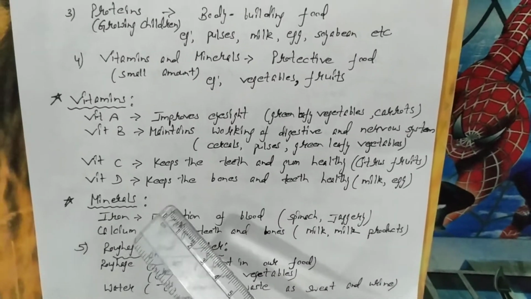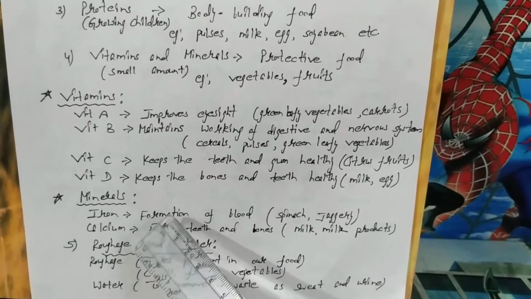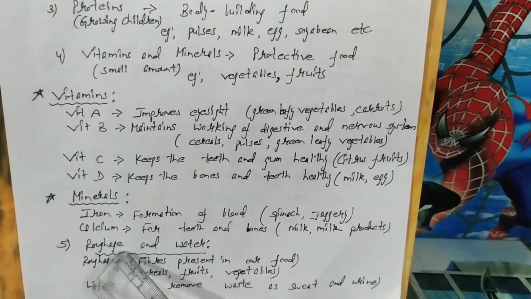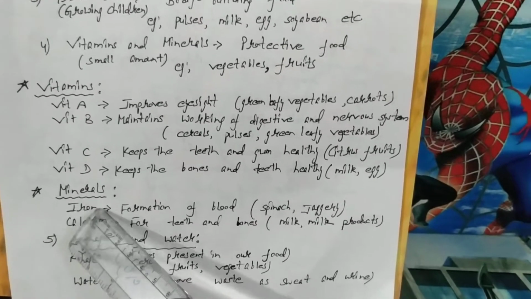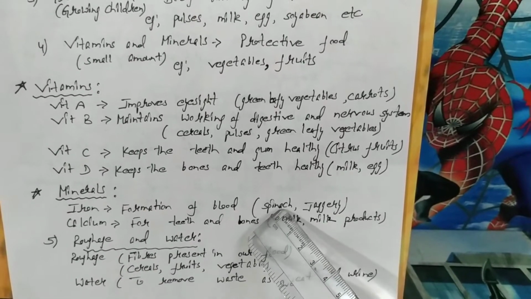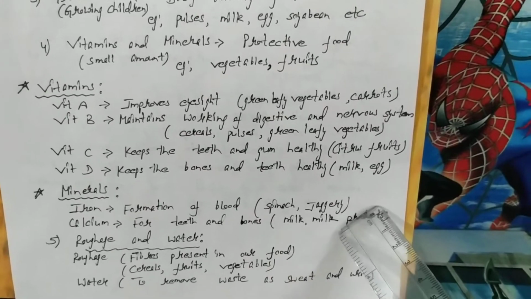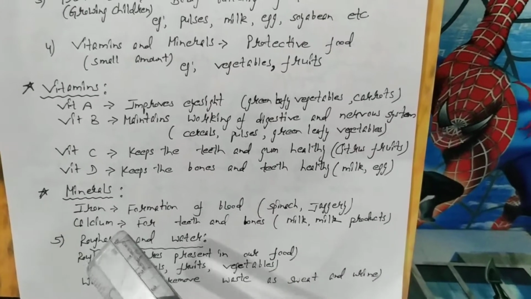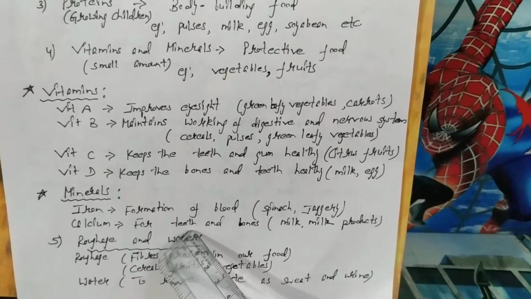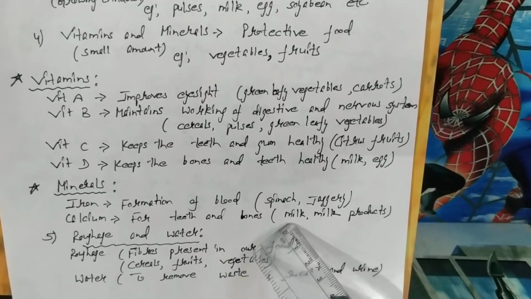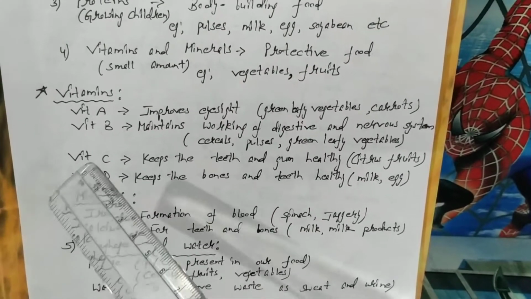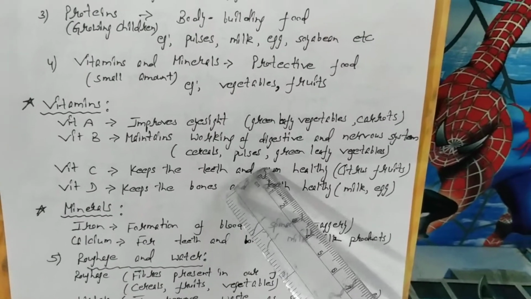Then minerals. There are 2 minerals given in your book, although many minerals are there like iron, calcium, phosphorus, potassium, iodine. Now iron, it is needed for the formation of blood, and it is mainly present in spinach, jaggery, carrot, apple, pomegranate, etc. Calcium is required for good health, good teeth and bones, and it is mainly present in milk and milk products. As you can see, the function and sources of vitamin D and calcium is same.